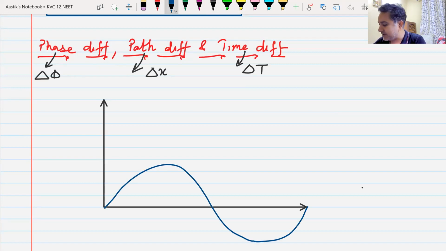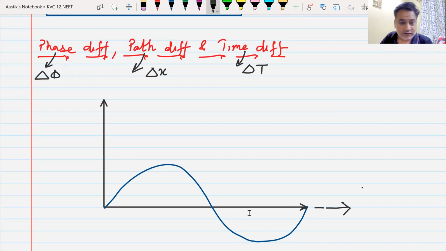This is a sine wave. Do you understand a sine wave? Have you seen a sine wave? Yes or no? This is a sine wave. Yes, sir. Okay, now let us write all the terms that we have seen up till now.